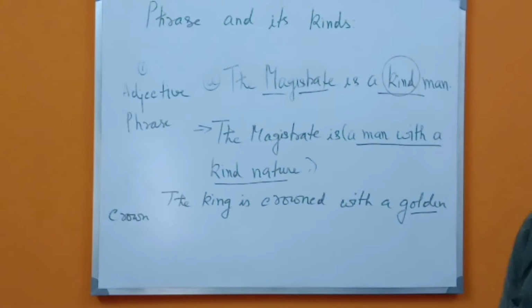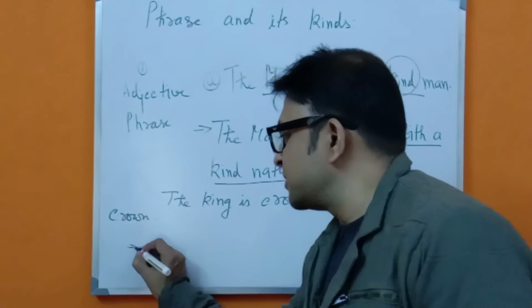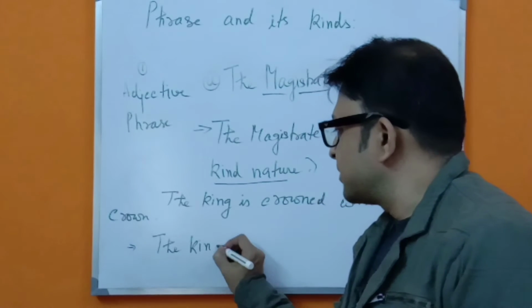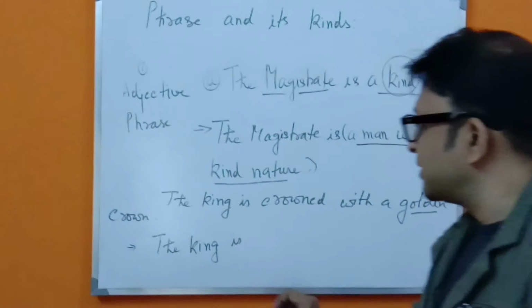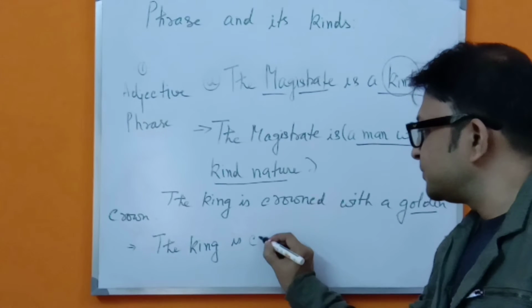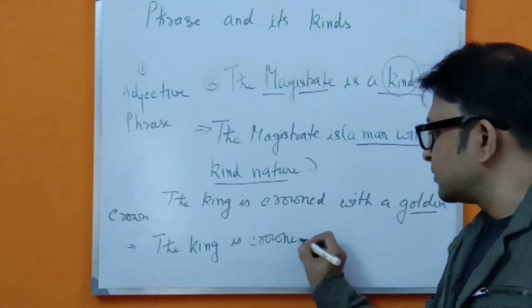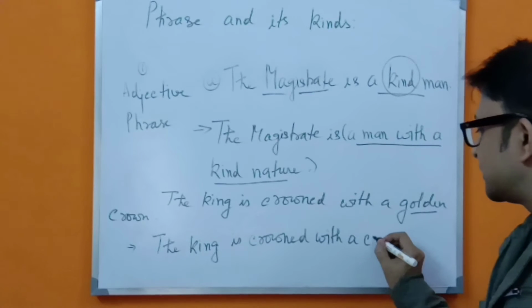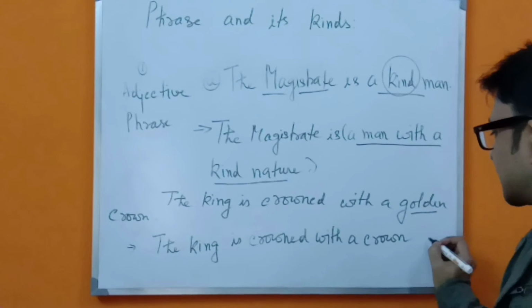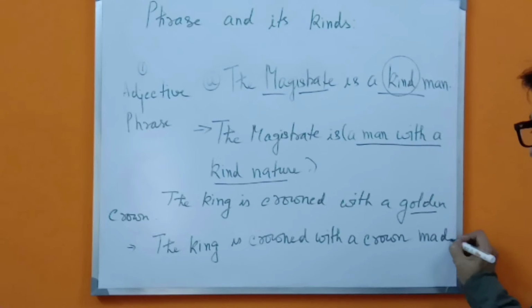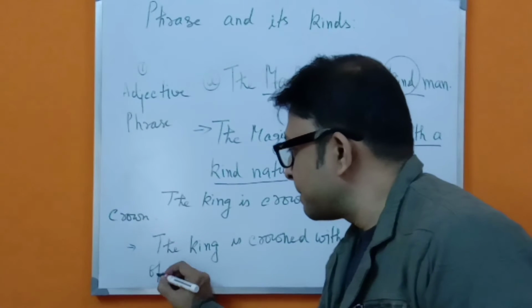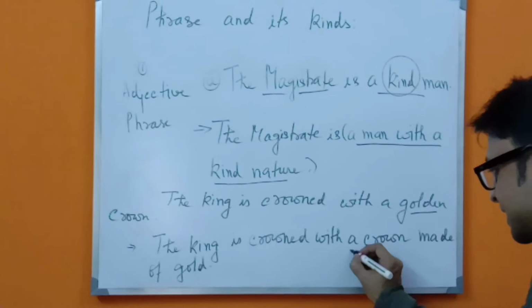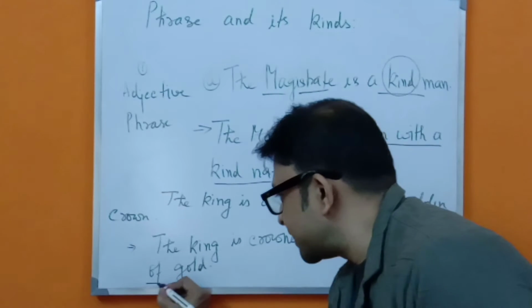So how are you going to change this? Here also, simply: the king is crowned with a crown made of gold. So see this portion of the sentence.